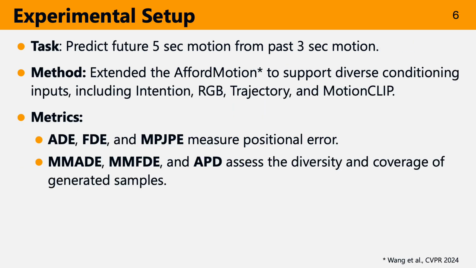We established a benchmark task: predict 5 seconds of future motion from 3 seconds of past motion. We extended the AffordMotion framework to support a diverse set of conditioning inputs. Specifically, our model incorporates intention text, RGB images, past root joint trajectory, and motion clip feature to guide the generation process. We evaluated the performance using standard accuracy and diversity metrics.